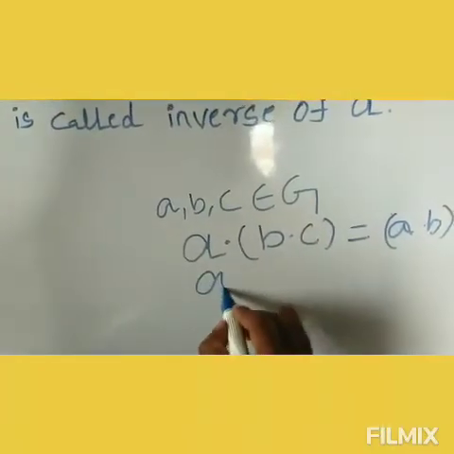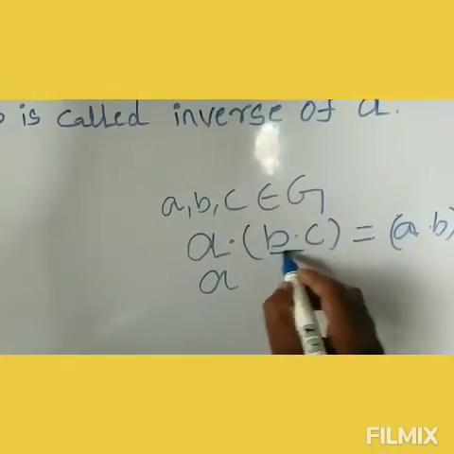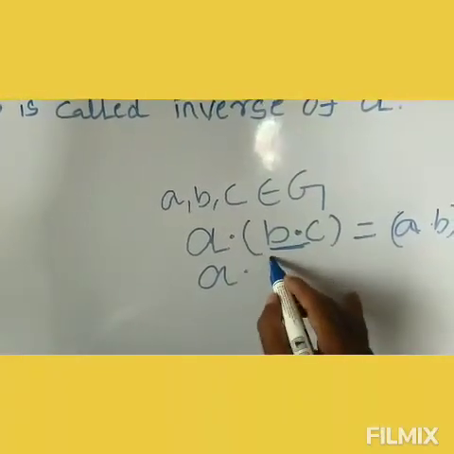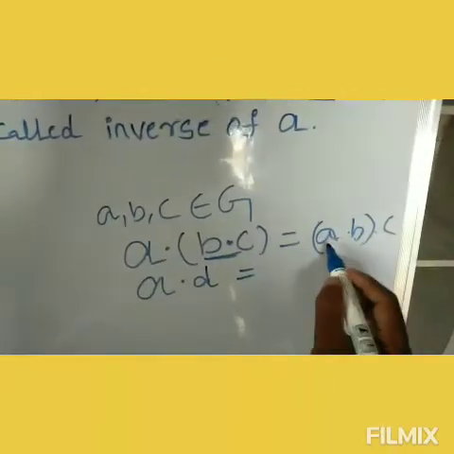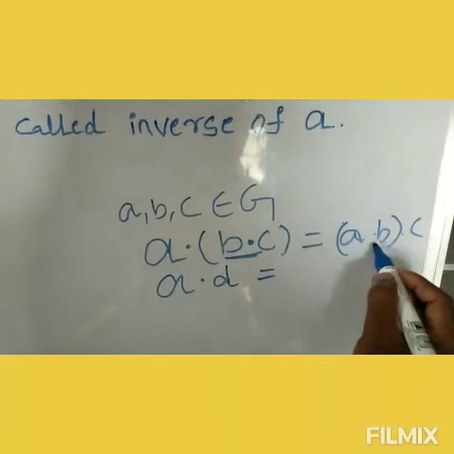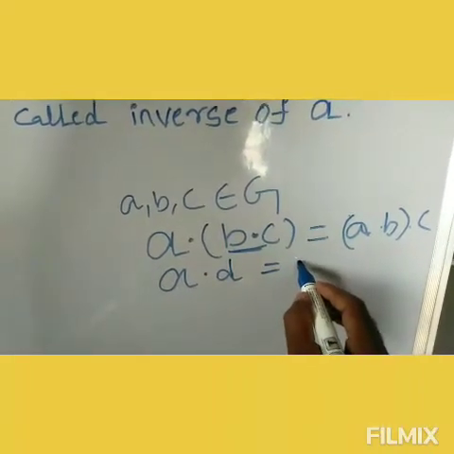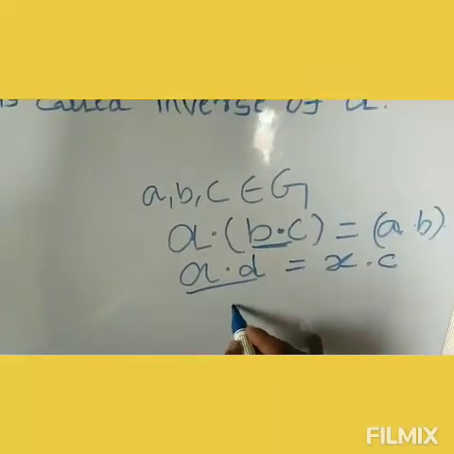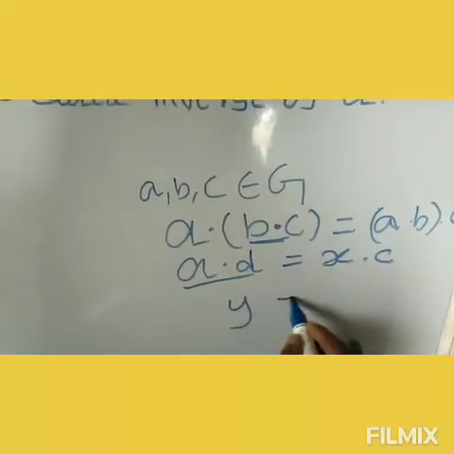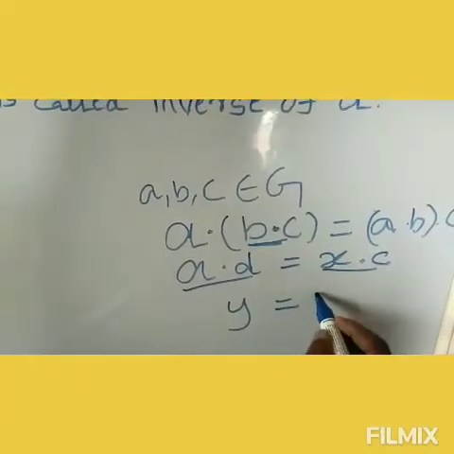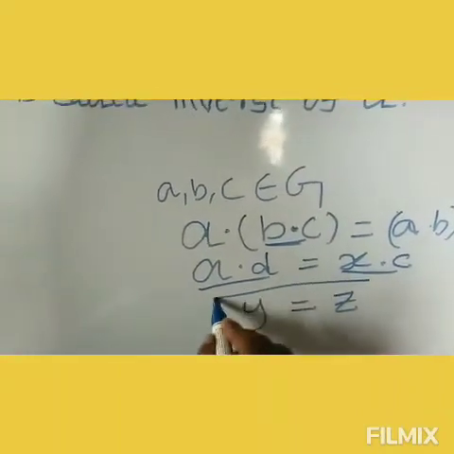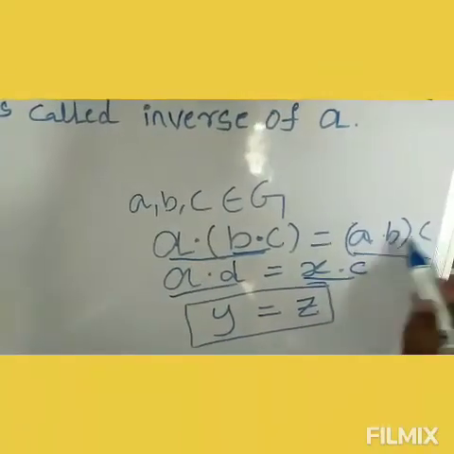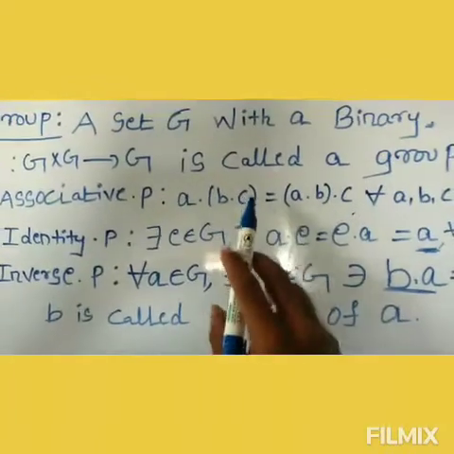With this binary operation, from b dot c I get one element, say x, and a dot x gives another element, say y. From a dot b I get another element, and with c I get some z. So these two are equal. If this equality holds, then we say the associative property is satisfied.